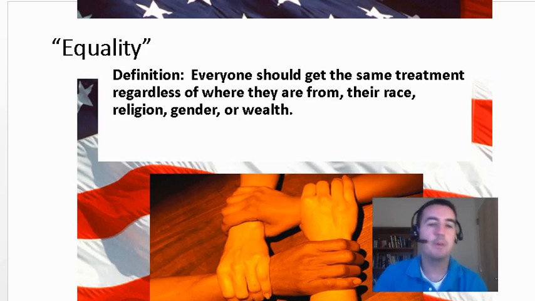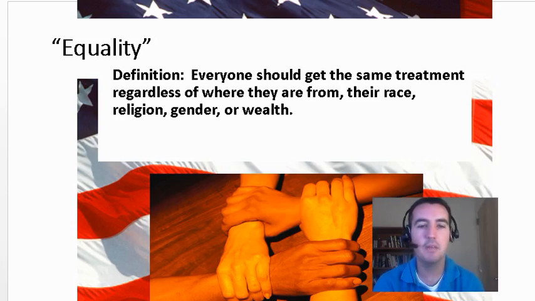So what is equality? It's probably one of the easier ones for you guys to remember because you know the word equal. You know what it means for something to be equal. That means everybody gets the same amount of something. For example, if you had a bag of candy and there was 30 Skittles in it, and to be equal, you split it with a friend, each of you would get 15 Skittles. That's equal. It's fair.